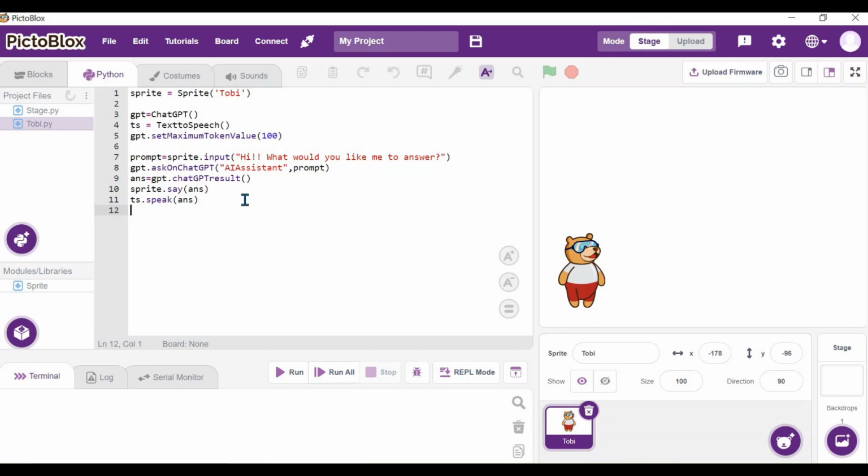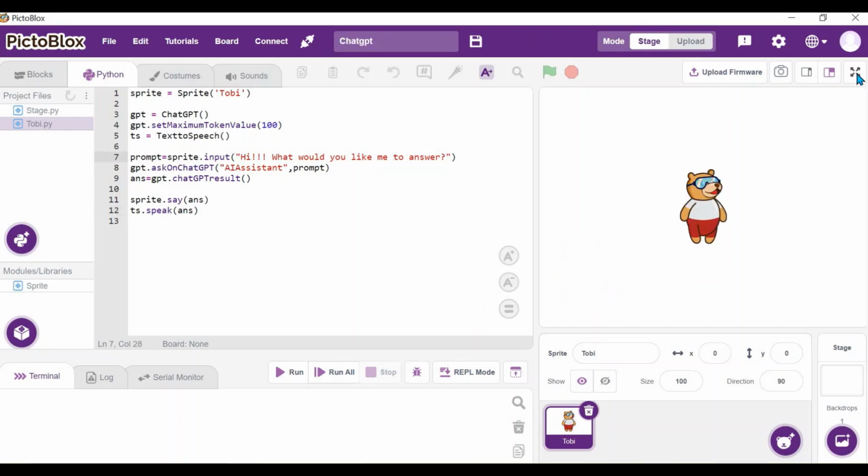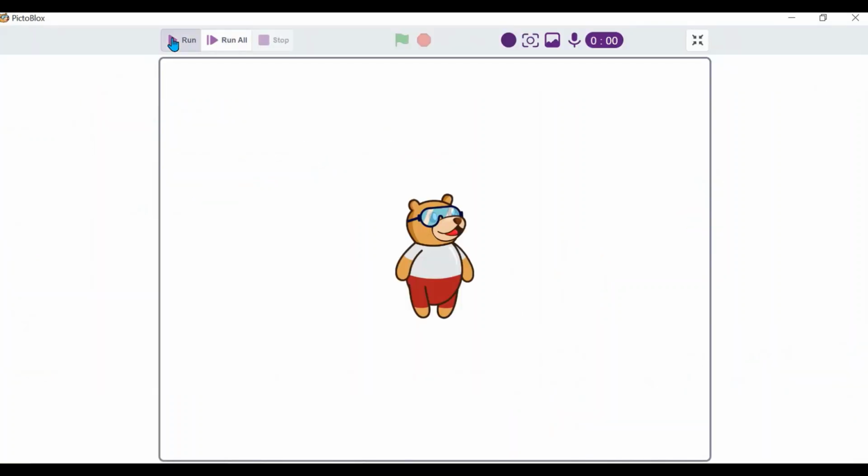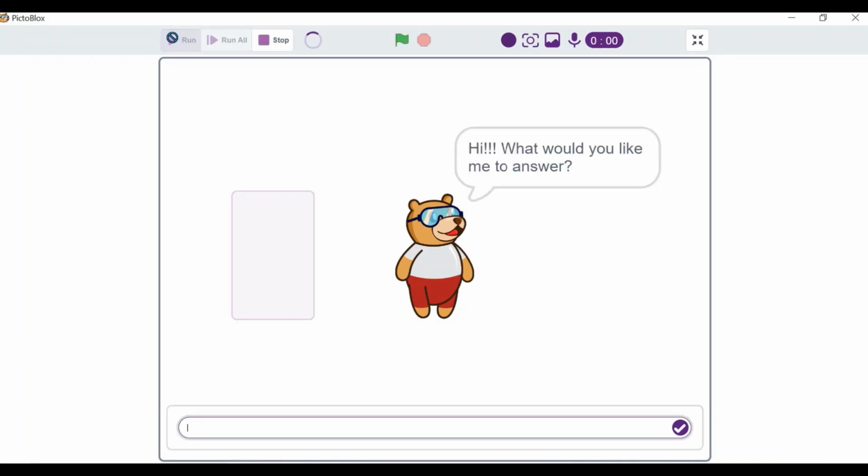Less coding, right? But it can do wonders. So let's execute and see now. Okay, let's execute now. Fingers crossed. Hi, what would you like me to answer? Let's ask a simple question. What is an apple? Okay, I'm typing what is an apple.